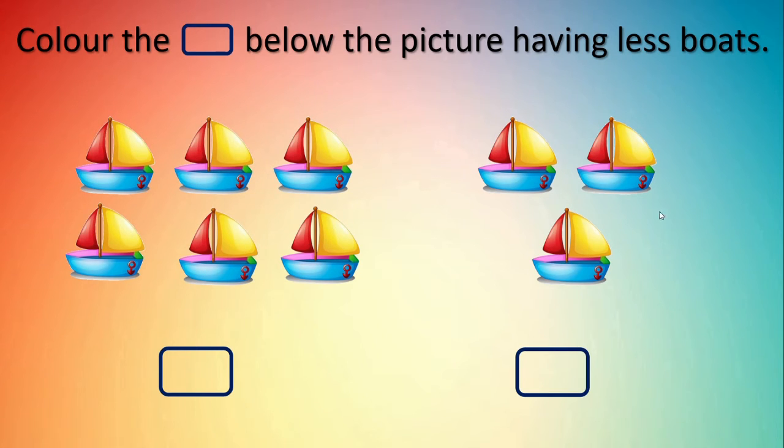Compared to the second group. In this group we can count here 1, 2 and 3. 3 boards, and in the first group there are more than 3 boards. Right? So we have to color the box below the group having less boards. So we will color the second group box. Correct? Because this group is having less boards.